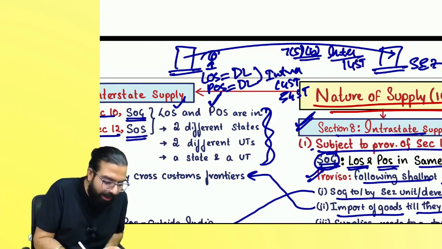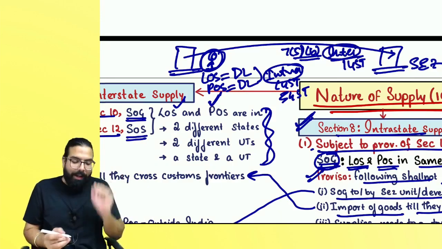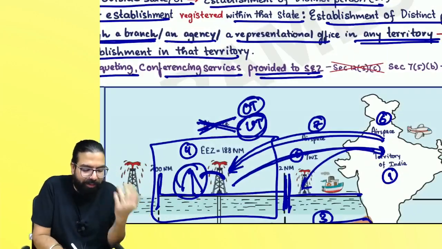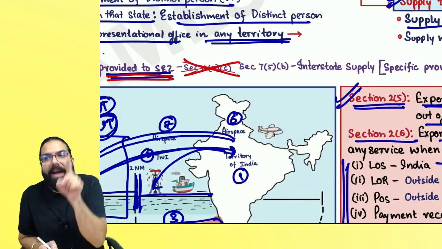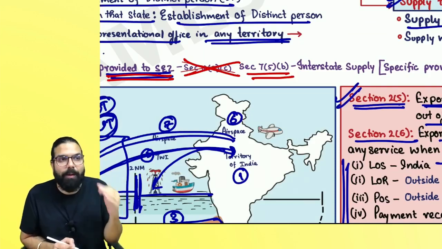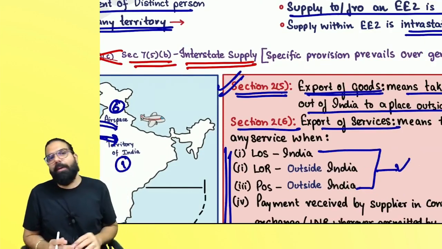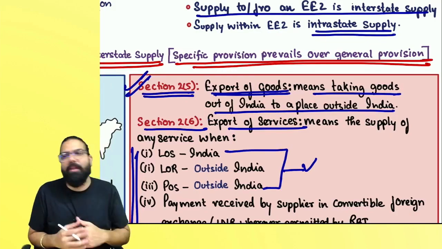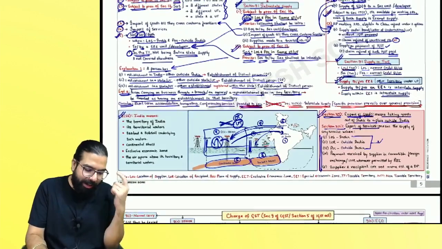Now, sir, one will get confused whether to treat it as intra or interstate. Then they clarified that for short-term banqueting, accommodation or conferencing services provided to an SEZ, the general provision 12(3)(c) of the IGST Act will not apply. The specific provision with respect to SEZ, section 75B, says it will always be interstate supply, and the specific provision always prevails over the general provision. Supplying to or by an SEZ unit is always interstate supply.